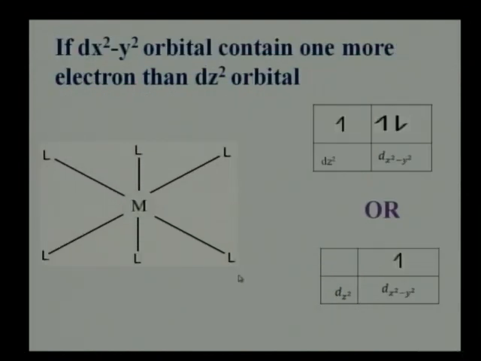This is the example of tetragonal compression. So here dx square minus y square orbital contains more electrons compared to dz square. So ligands approaching from these x and y directions encounter greater repulsions compared to ligands approaching from z and minus z direction. So this distortion and repulsion results in elongation of the structure in x and y directions. So the octahedral structure is compressed, and therefore tetragonal compression is less common than tetragonal elongation. So this is about the splitting of d orbitals in various geometries and the Jahn-Teller theorem.